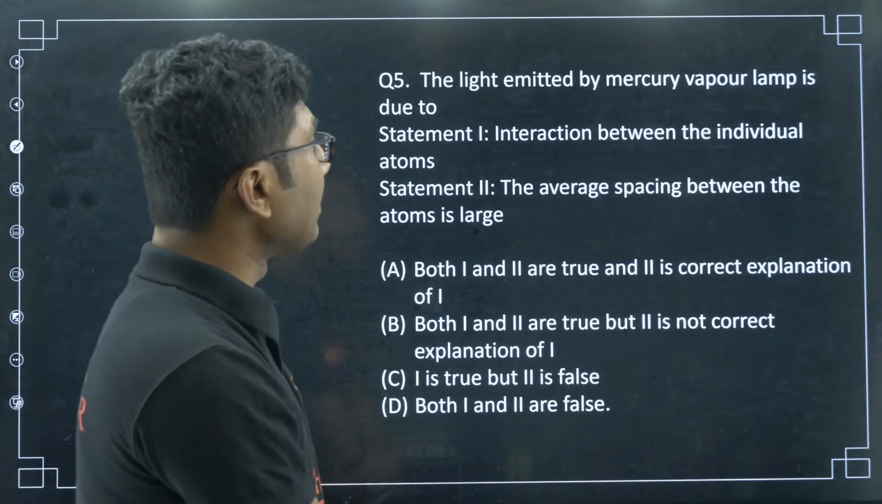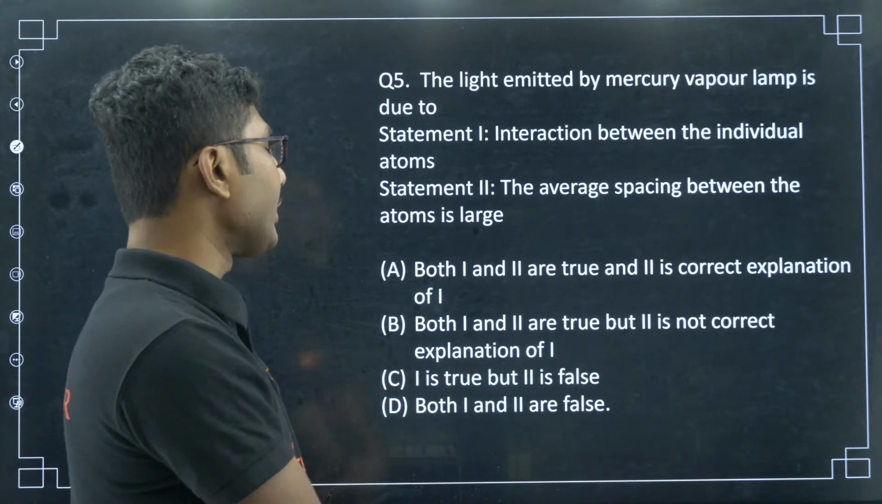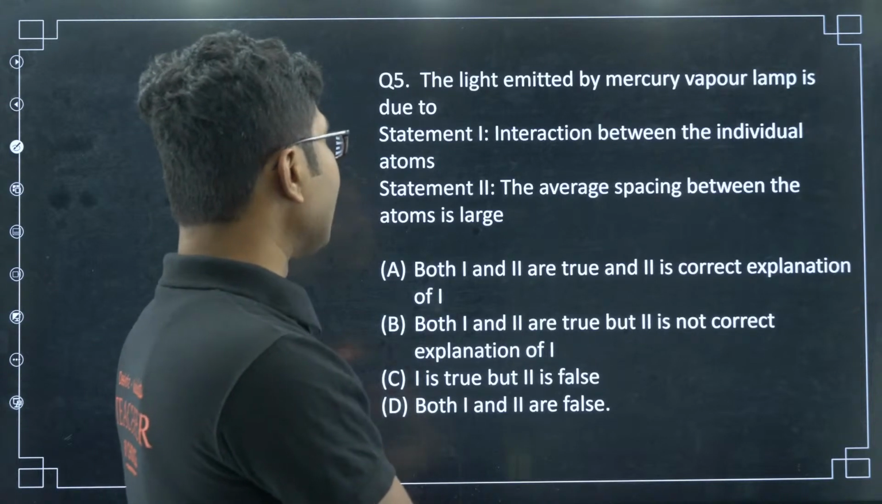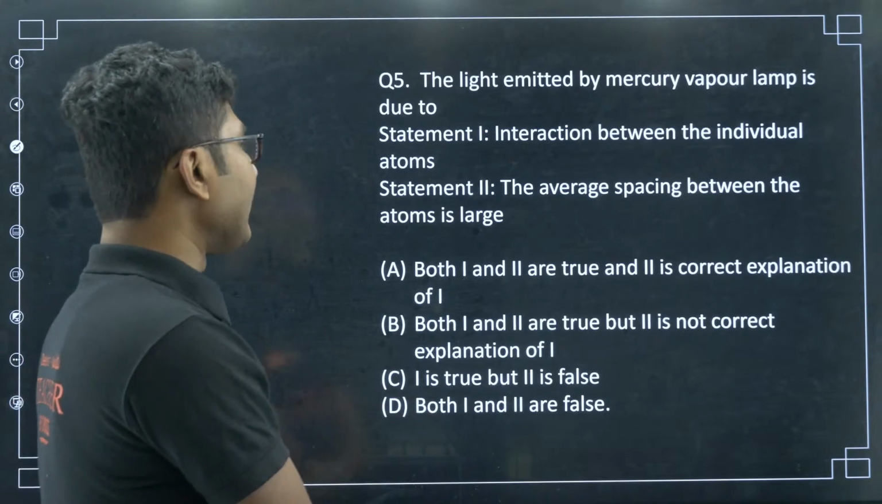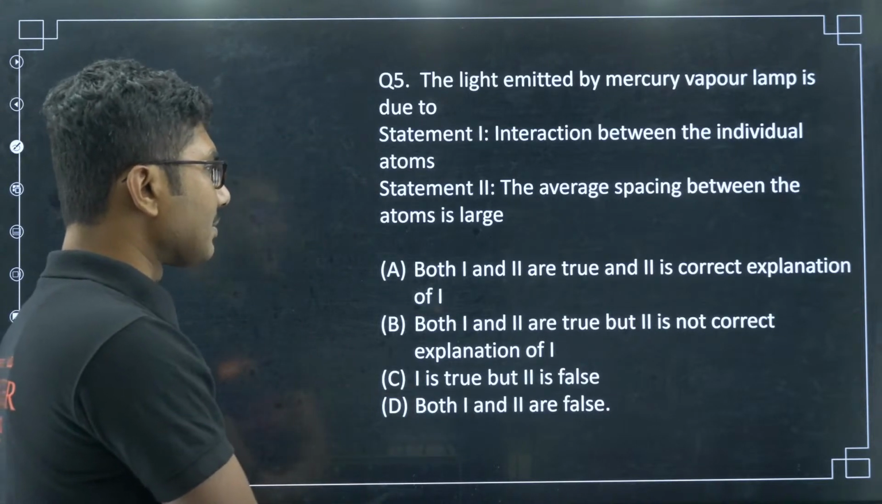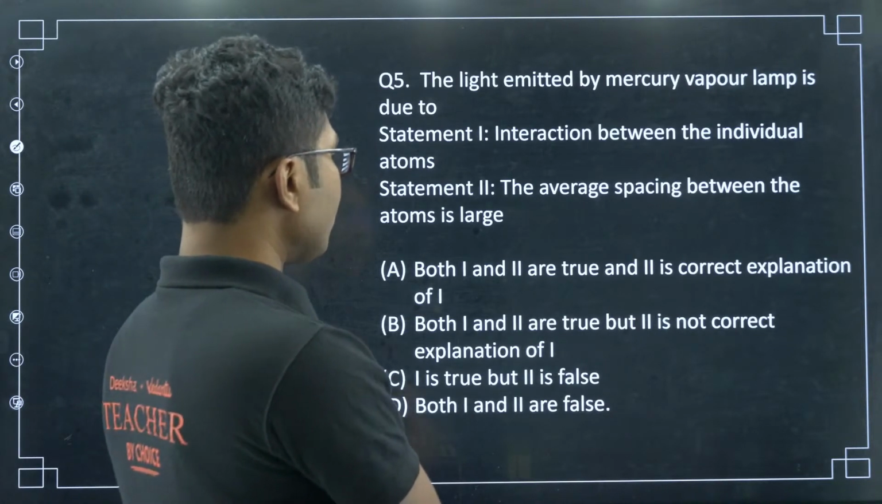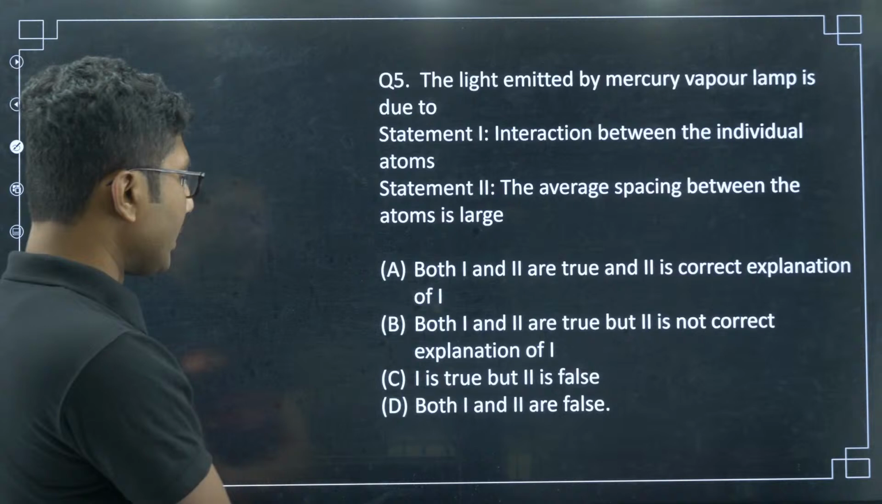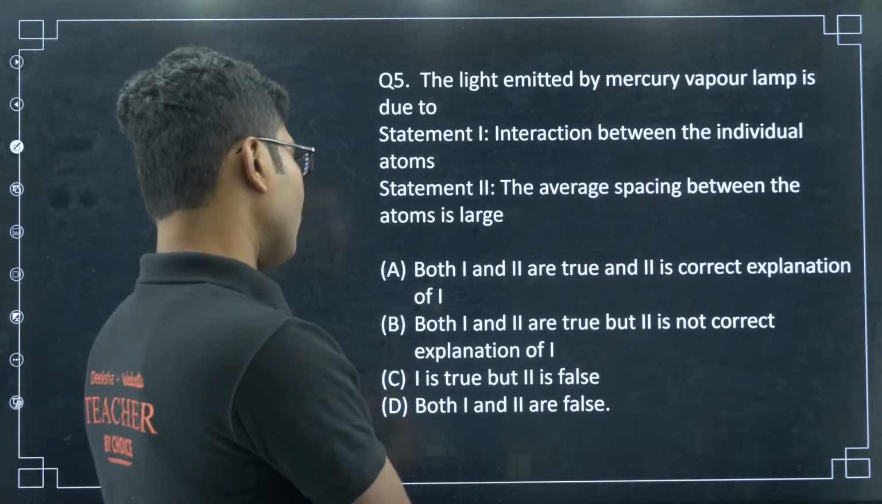The light emitted by mercury vapor lamp is due to statement 1, interaction between the individual atoms. Statement 2, the average spacing between the atoms is large. Options: both 1 and 2 are true, and 2 is the correct explanation of 1. Both 1 and 2 are true, but 2 is not the correct explanation of 1. 1 is true, but 2 is false. Both 1 and 2 are false.